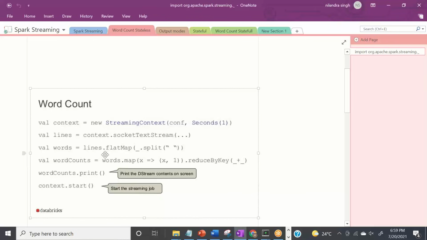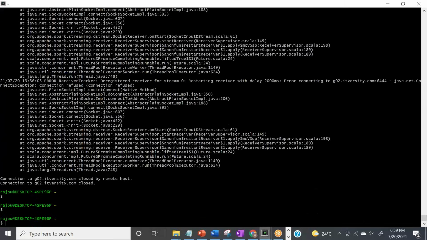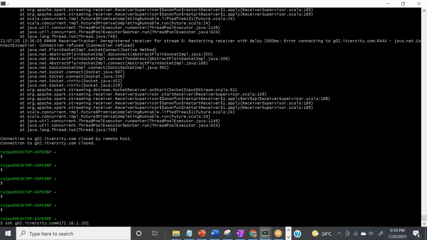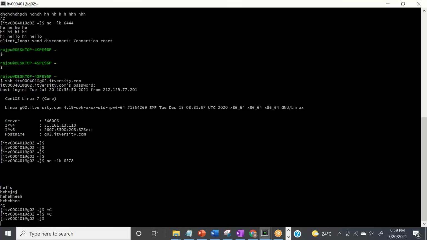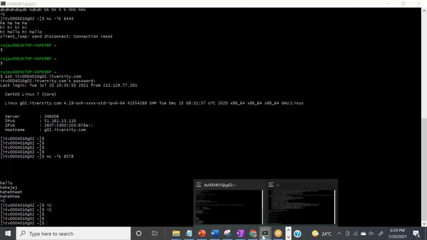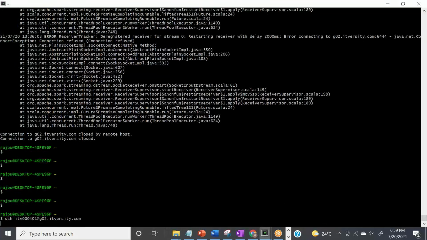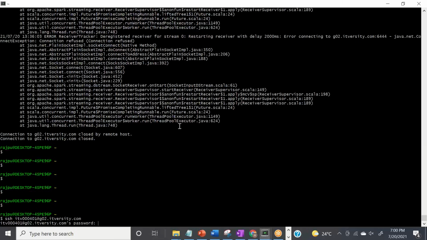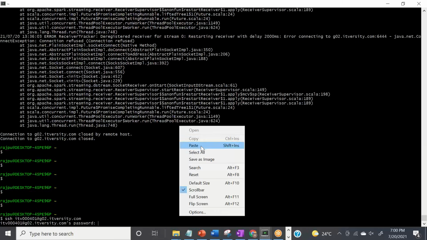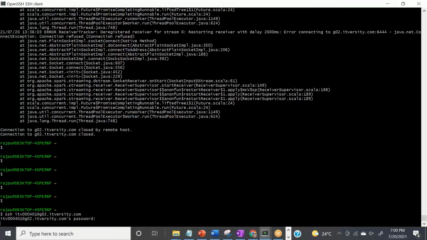Let me write it down for you guys. Rather than going to theory, let's write it down. I have two applications, so I have two terminals open. On the first terminal, I'm connecting to Spark Shell, and then I'm pasting it here and hitting enter.